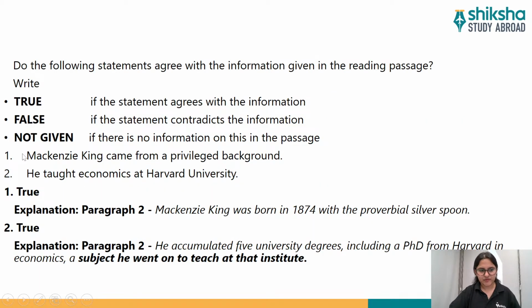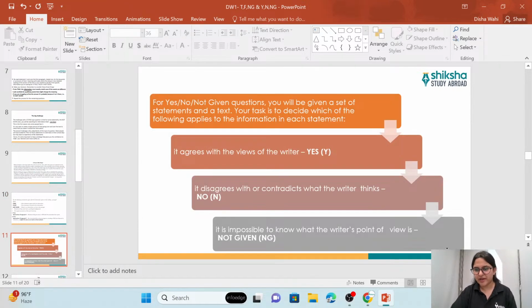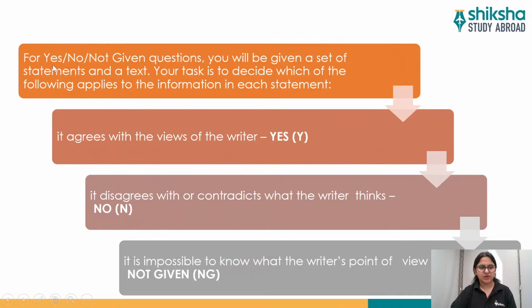Now, these are the questions, and I have also listed down the answers and the explanations. How did we actually derive these answers as true and true for the first and second questions? So later on, when you want to rewatch this video or learn by yourself why or how this answer came, you should look out for this video so that you realize that this is how we actually derive true, false, or not given answers. So later on, you can come here and just revise these questions.